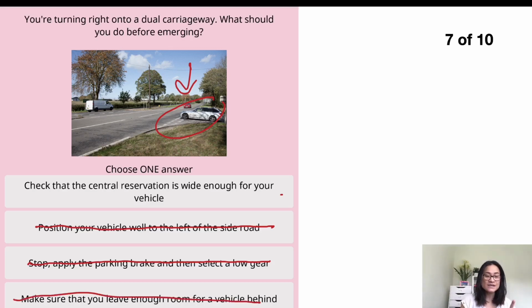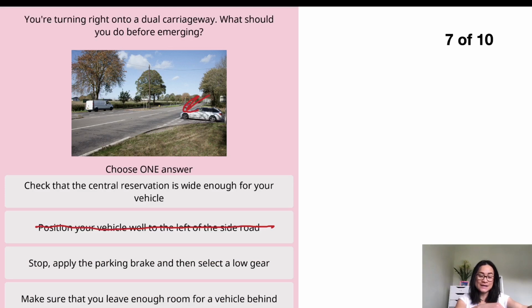The answer is check the central reservation is wide enough for your vehicle. Okay, this is the reason. If the central reservation is big enough to fit your car in, then when this side of the road is clear, you can move forward and stay in the middle, and then wait for this side to be clear again. So you can go in two steps. You can go in the middle, wait for another gap, and then turn right.